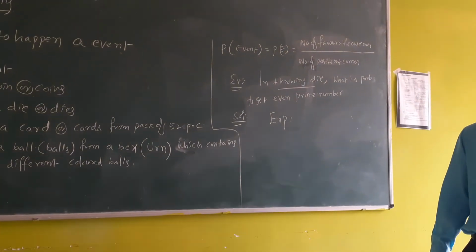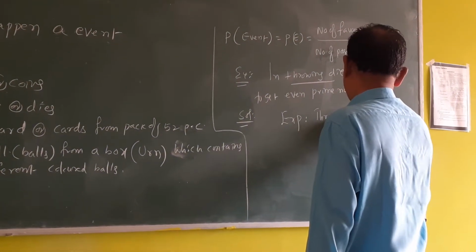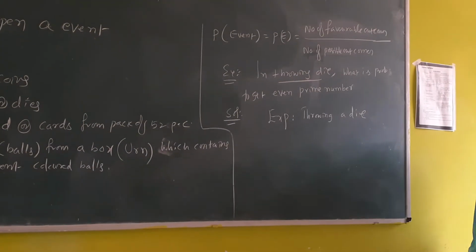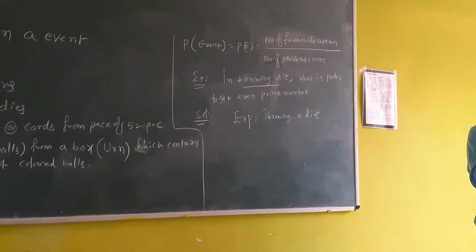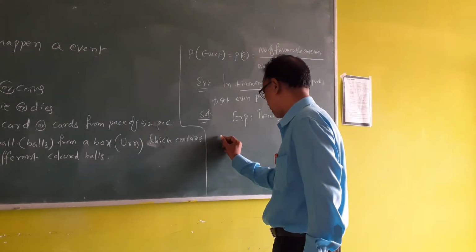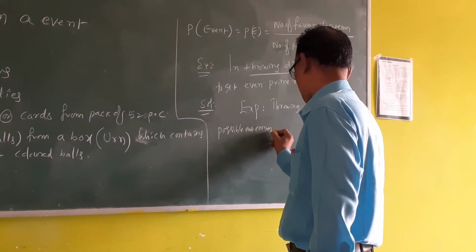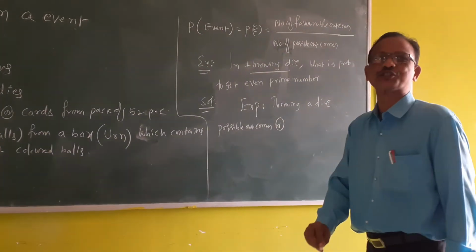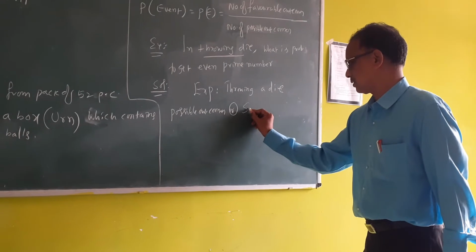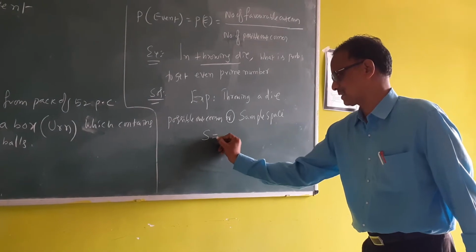What is the experiment here? Throwing a die is the experiment. If you do the experiment, the outcomes will come. Those are called possible outcomes, or another name is sample space. This is generally denoted by S.